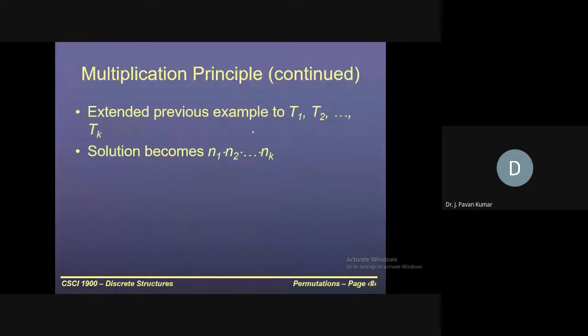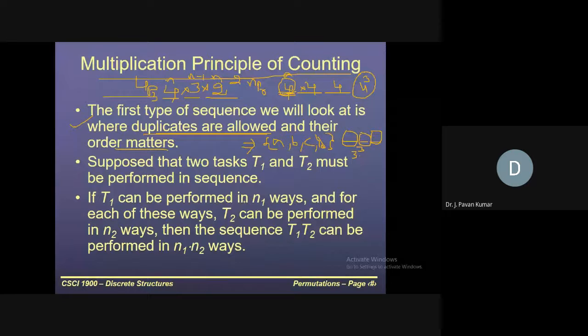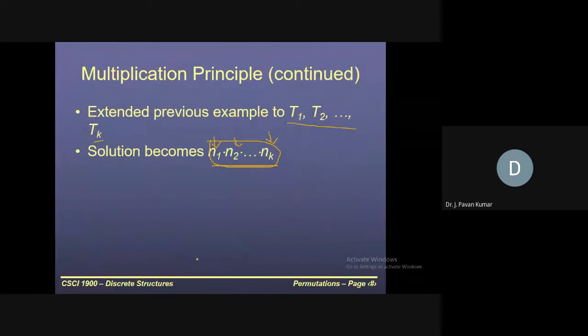Next, let us say we have k number of tasks to be completed in sequence. Sequence means order matters, right? So now order matters. The first task can be completed in n1 ways, so we have n1 possibilities. For the second task we have n2, like that, for the kth task we have nk. So the total number of possibilities will always be the product of these: n1 multiplied by n2 multiplied by nk. This is the multiplication principle. This we have seen with respect to 2 tasks as well, T1, T2, n1, n2 number of ways. Similarly, n1 to nk number of ways.